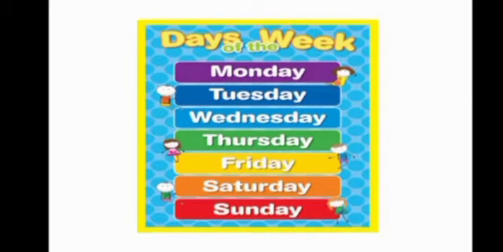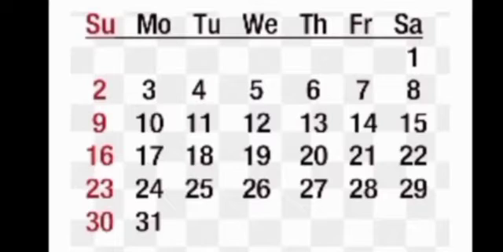The most important thing about the topic is days, weeks, months and year. So there are 7 days in a week: Monday, Tuesday, Wednesday, Thursday, Friday, Saturday, Sunday. There are 7 days in a week, and there are 4 weeks in a month.